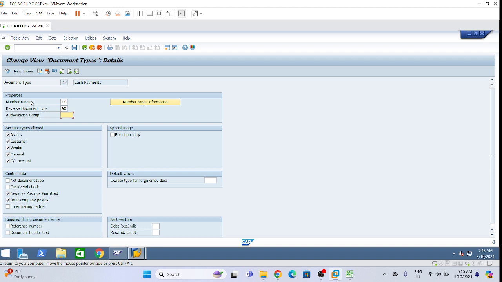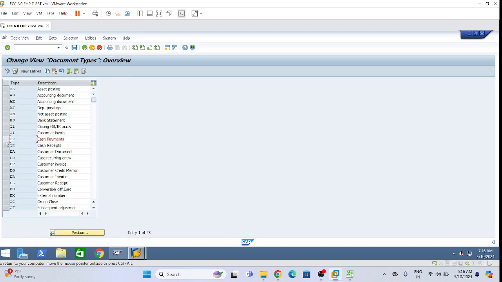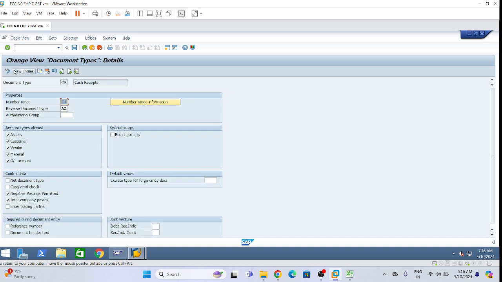CP, which is for cash payment, and the next one is CR, which is cash receipts. Number range is 11, reversal document type AB, and the same things as previous, account types allowed and same details.